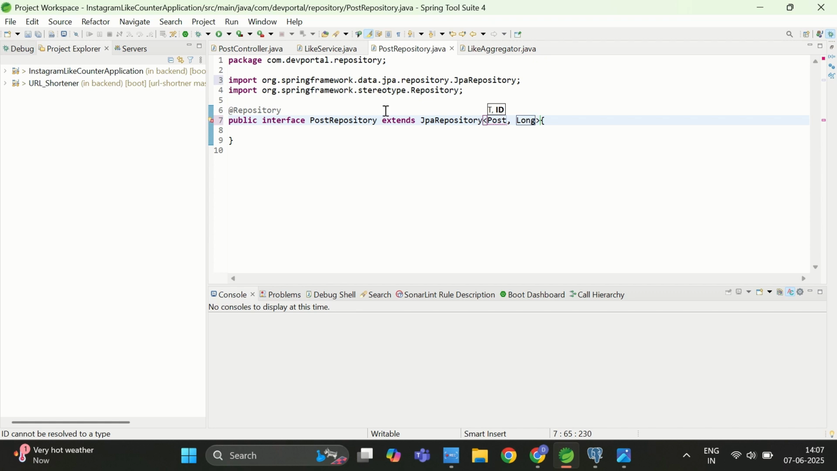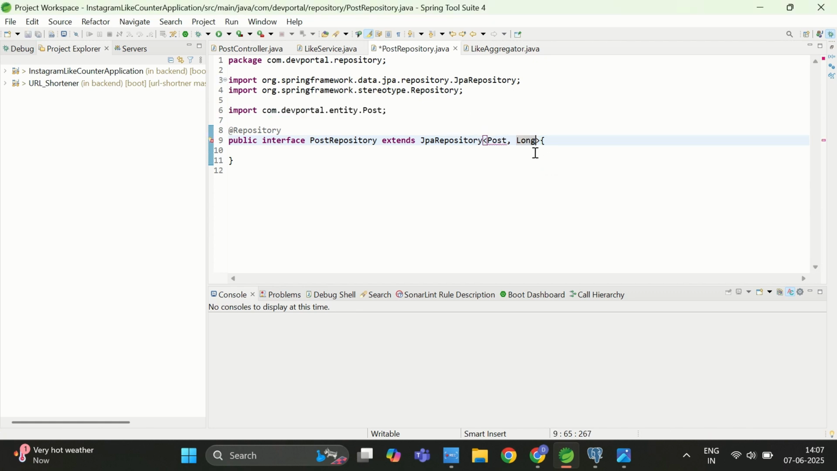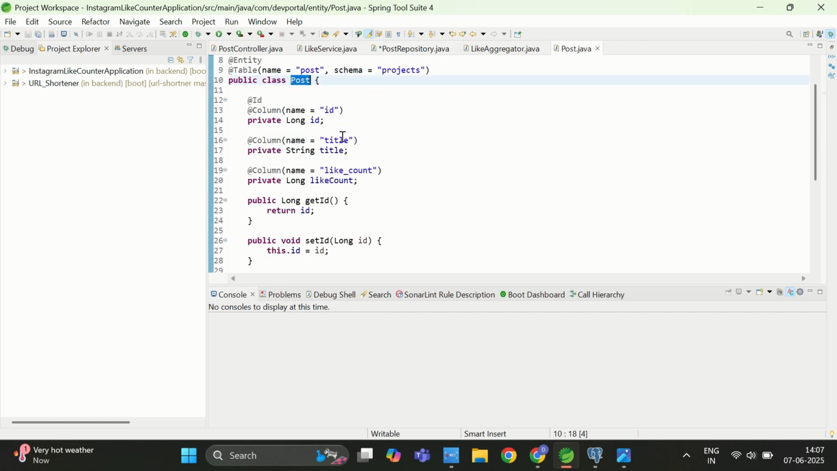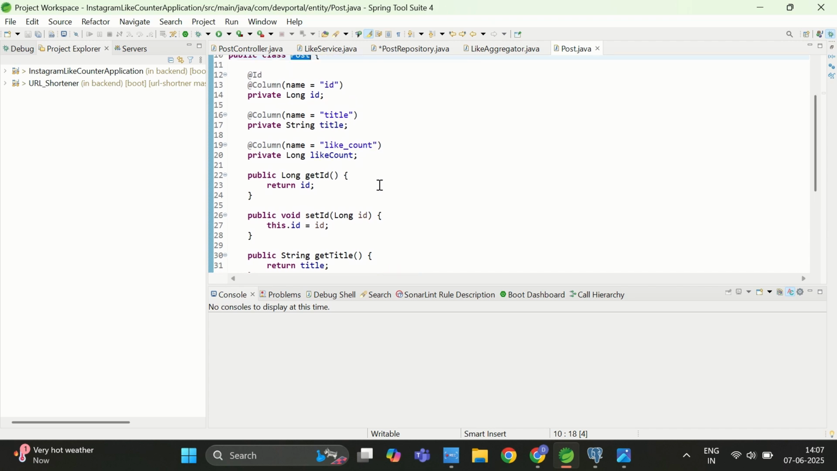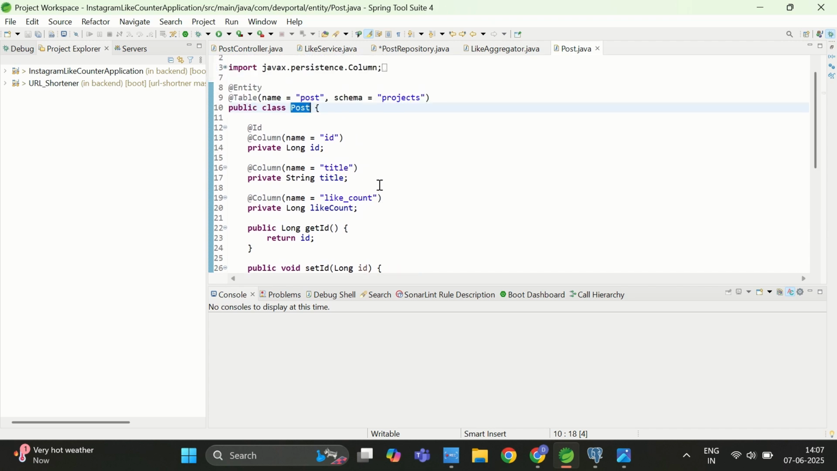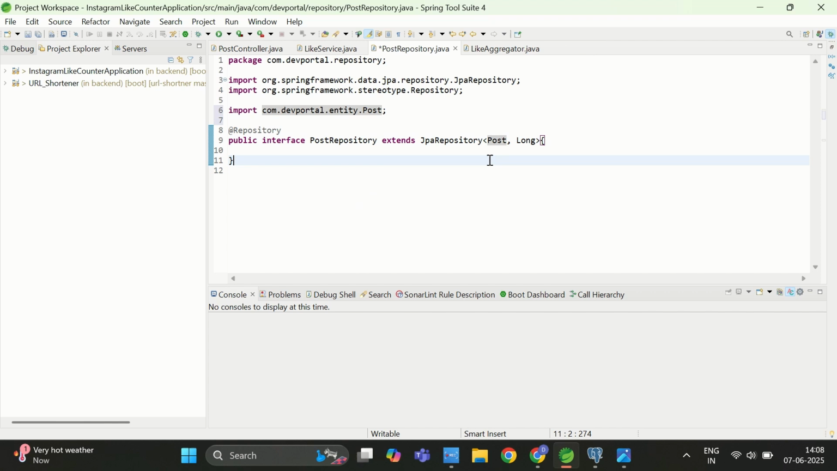Let me show you that Post as well. First let me import this, and if I open this entity, you can see we have ID, title, like count, and created timestamp. I didn't add the timestamp here because I am not interested in updating that value for now. I just want to update the like count. So let me close this. This is the repository which I have created.